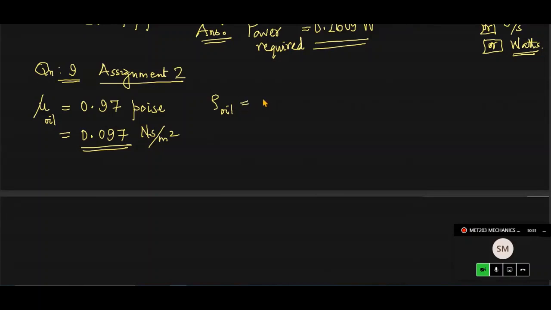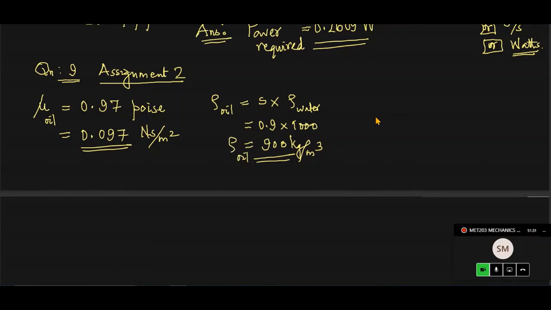So the oil's density is specific gravity, or relative density, multiplied by the density of water, the maximum standard liquid. So it is 0.9 multiplied by 1000. We know it well, but just for the record, 900 kilogram per meter cube is the density of the oil.